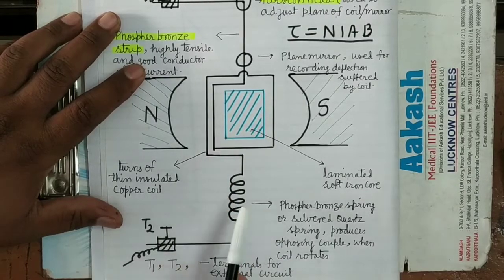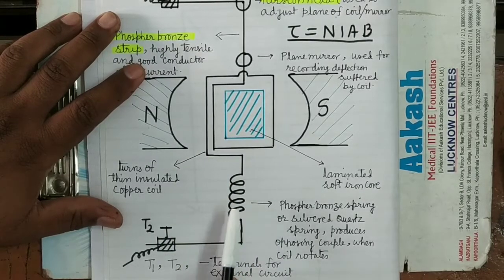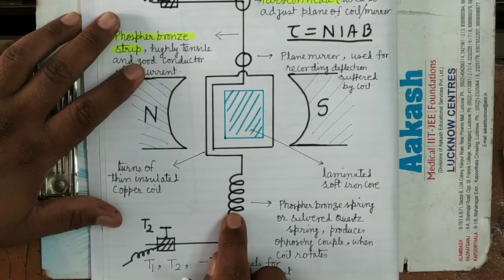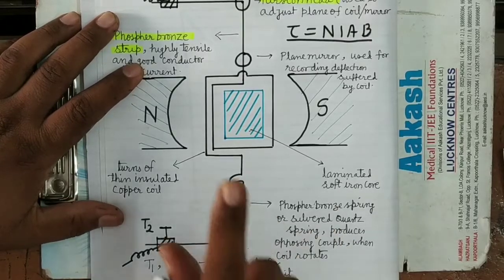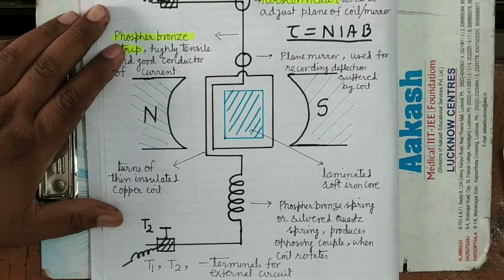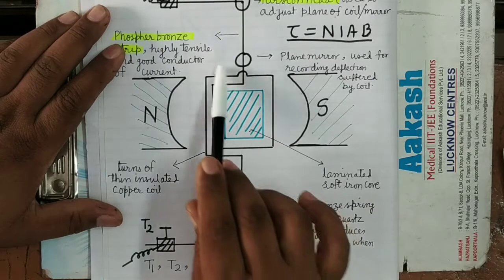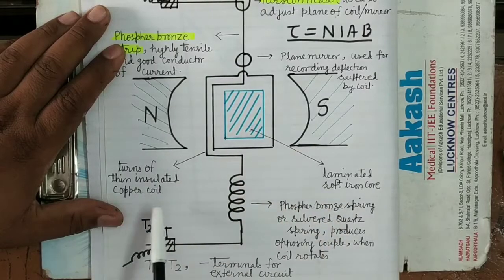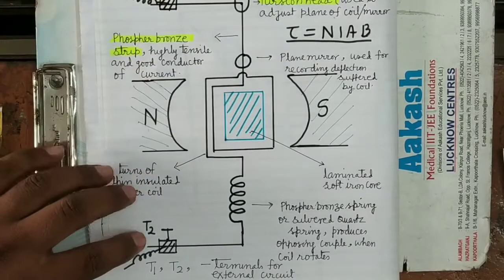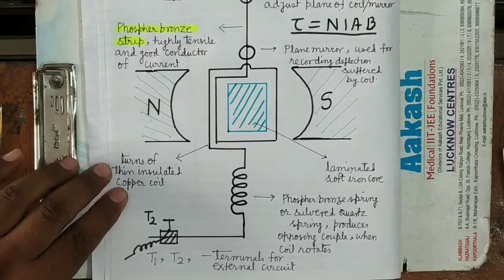When the coil rotates, its turns will get twisted. Therefore, twisting will produce the opposing couple. That opposing couple will increase more and more as there is more and more twist. It's clear. And when this opposing couple becomes equal to the deflecting couple acting on the coil, the coil will come to rest. That magnitude of deflection can be recorded with the help of a lamp and scale arrangement and using this plane mirror. That lamp and scale I am not showing here. Here these are the terminals with the help of which it is connected in the external circuit.